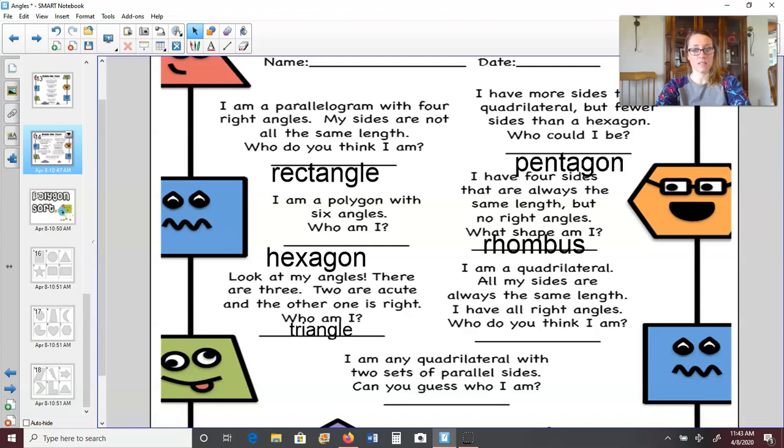Okay, the next riddle. I am a quadrilateral, so four sides. All my sides are always the same length.